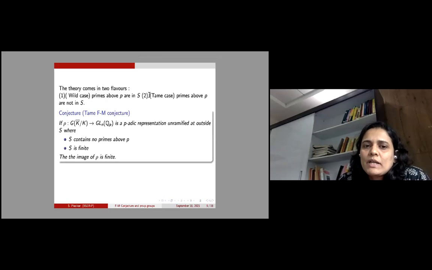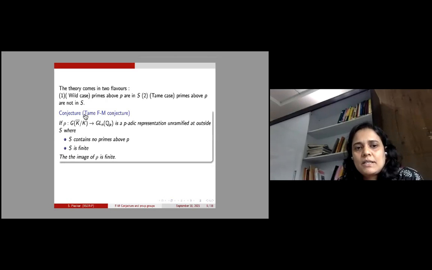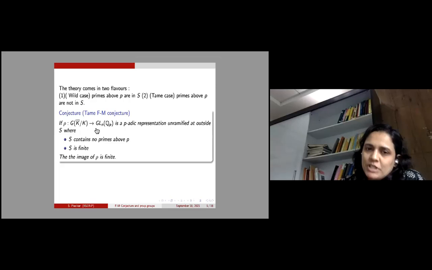Whatever preliminary evidence for this conjecture is available, the main work is done in the wild case, and very little is known about the tame case. So let me mention this conjecture. This is called the analog of the Fontaine-Mazur conjecture, named the tame Fontaine-Mazur conjecture. If rho from G_K to GL_n(Q_p) is a p-adic representation unramified outside S, where S contains no primes above p and S is finite, then we are saying that the image of rho is actually finite.